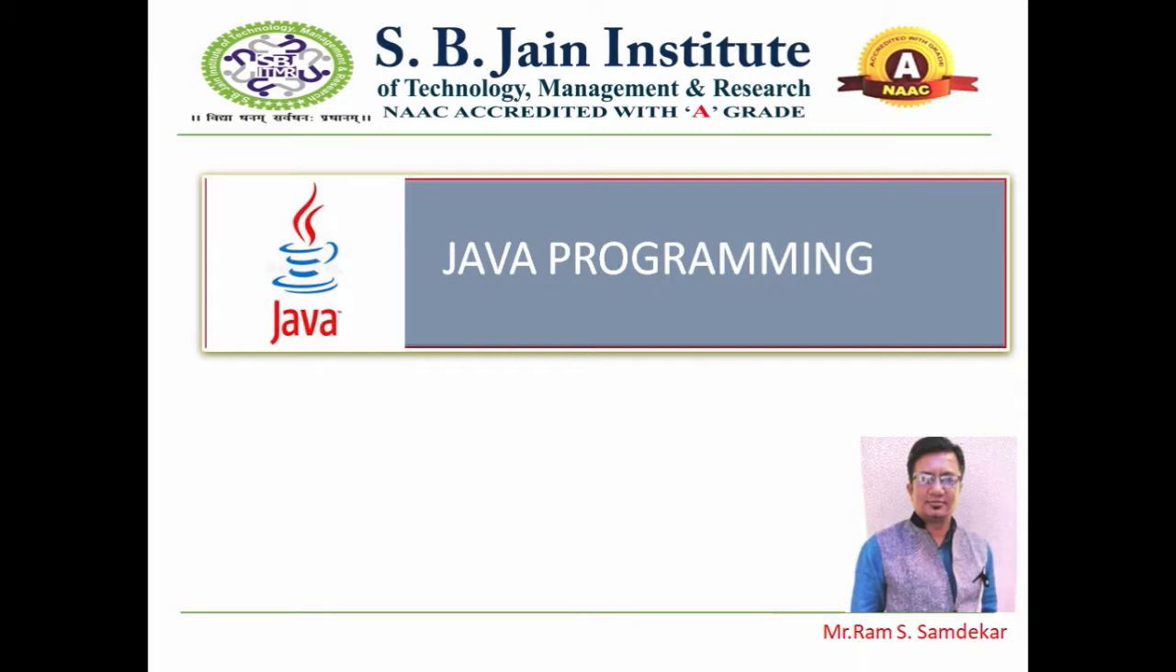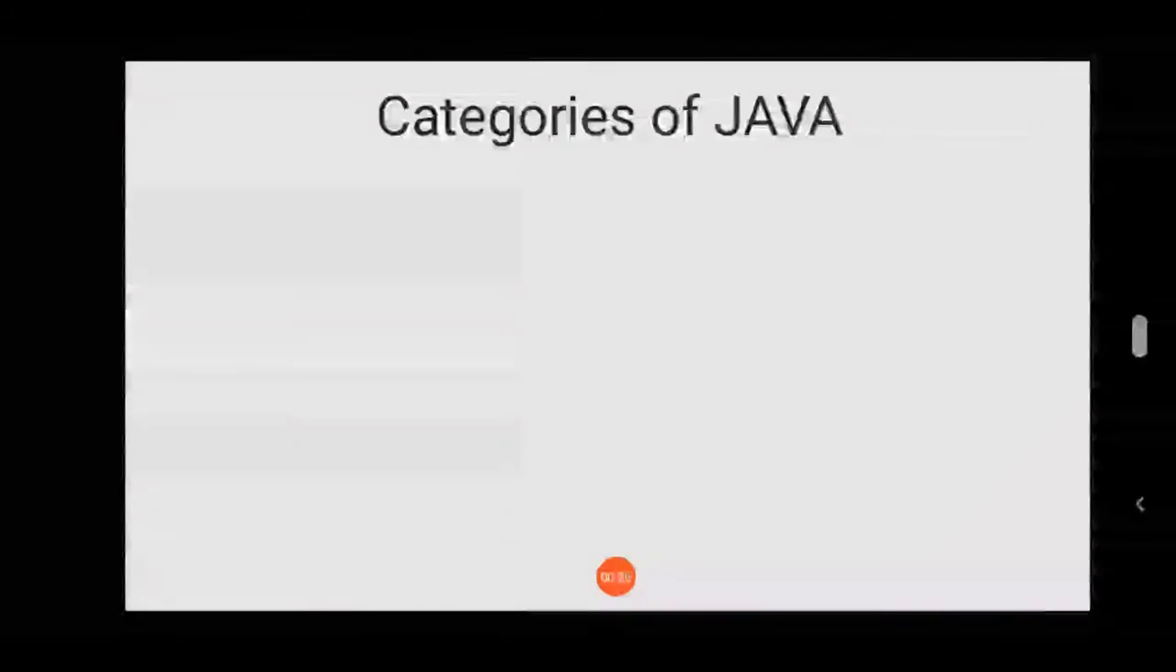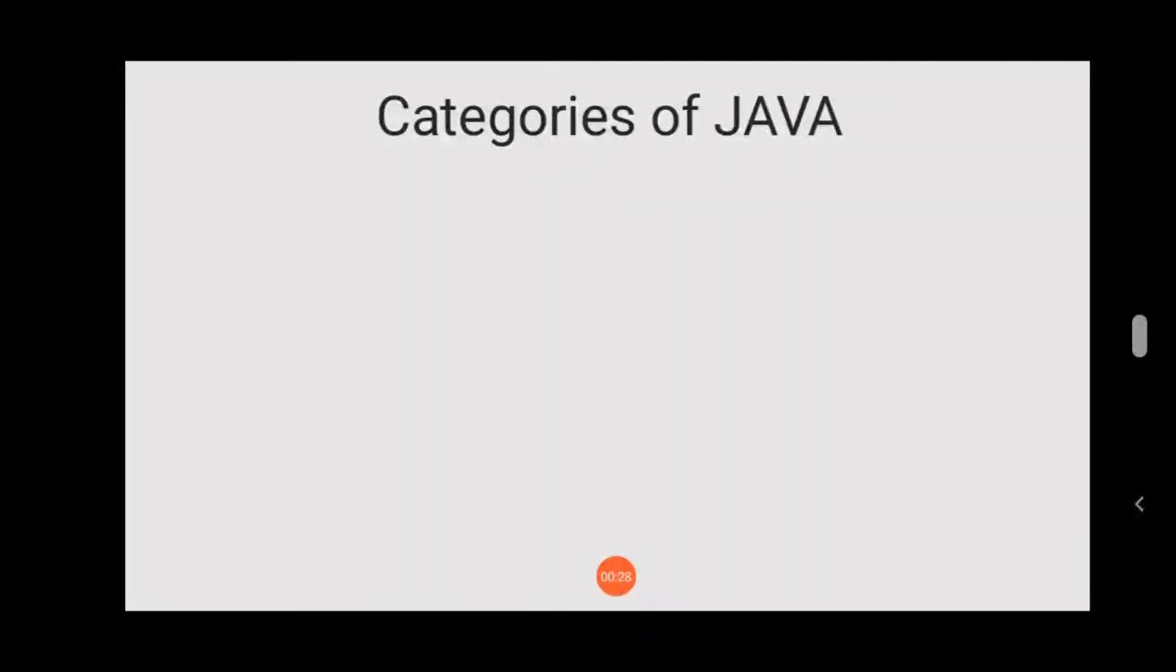In this session, we will discuss the different categories of Java programming. Nowadays in the market you will find terminologies or categories of Java like core Java and advanced Java. Basically, these are not standard categories of Java programming. Sun Microsystems provides three basic categories of Java programming.